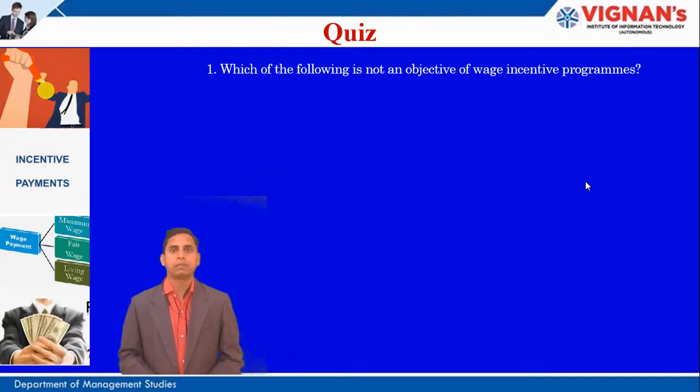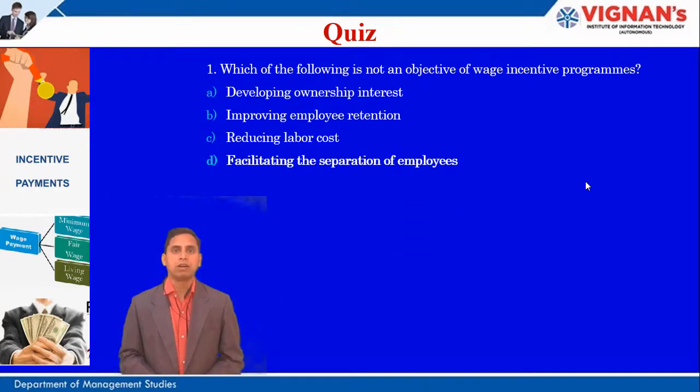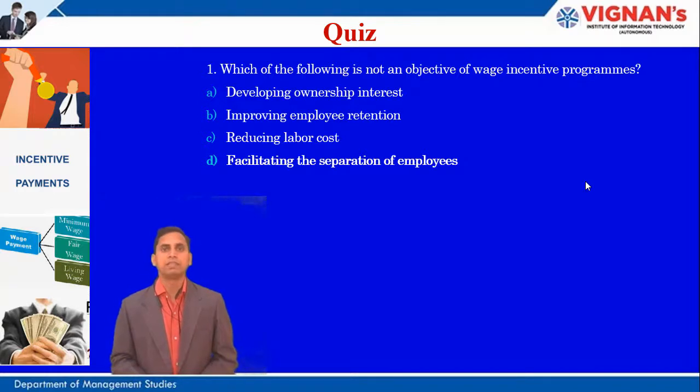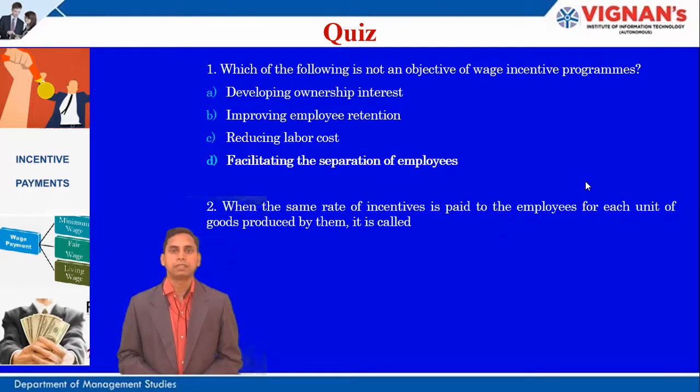Now let's see a small question. Which of the following is not an objective of wage incentive programs? Is it developing ownership interest, improving employee retention, reducing labor cost, or facilitating the separation of employees? Exactly, the last one, facilitating the separation of employees. It is not an objective.